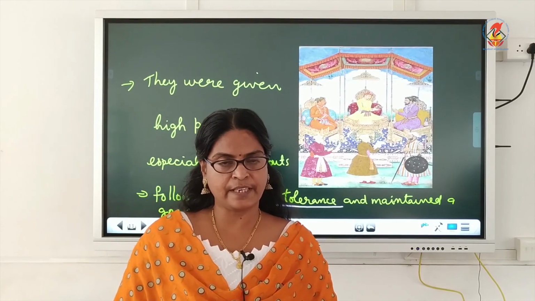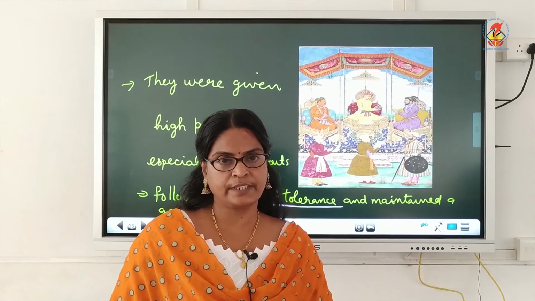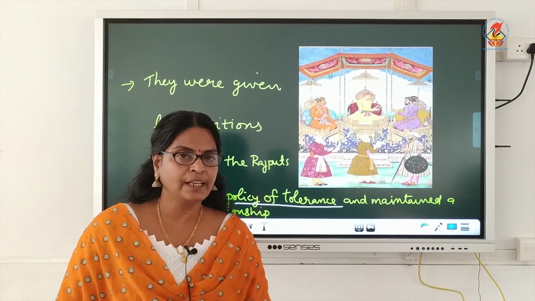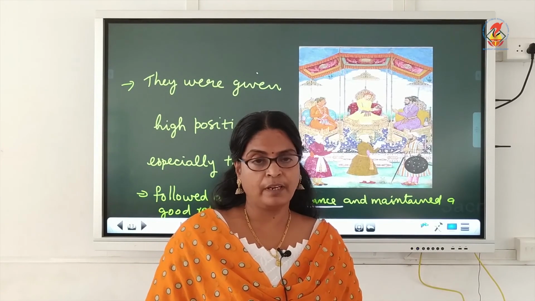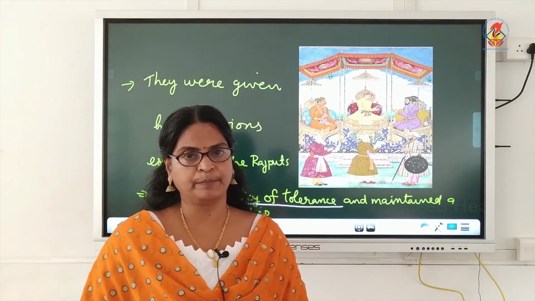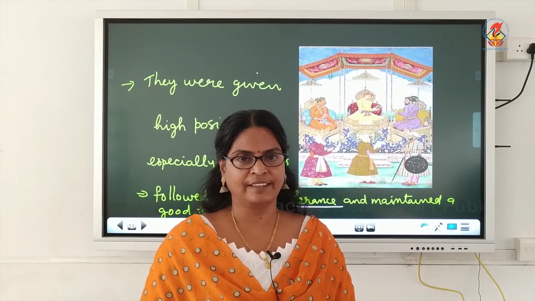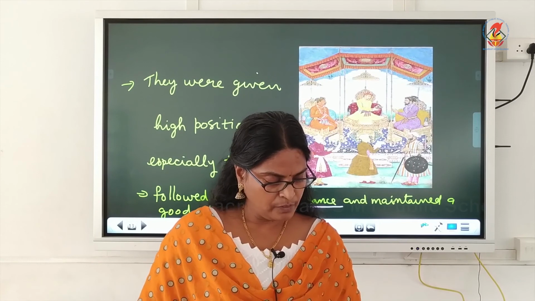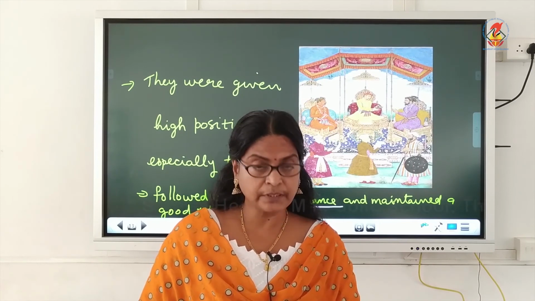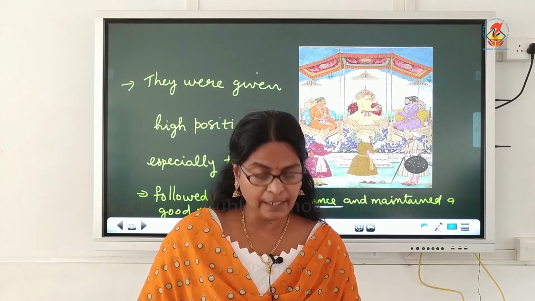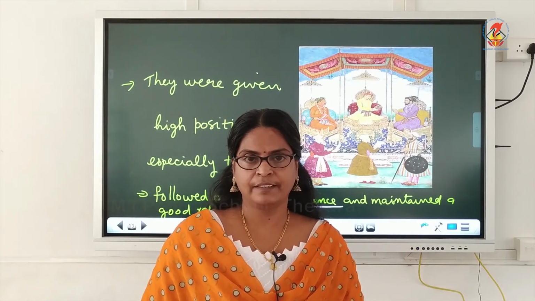Then we studied the Mughal tradition of succession, and the relationship with other rulers. I hope you all understood the topic. Children, now you have to read pages 49, 50 and 51. Thank you, children.